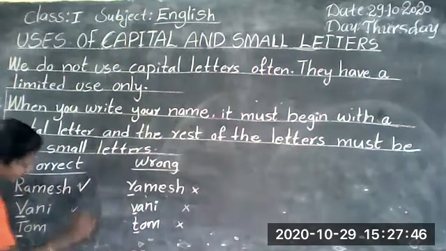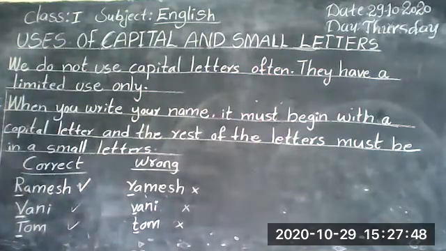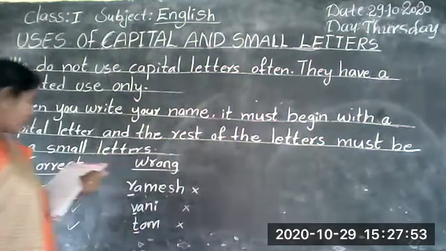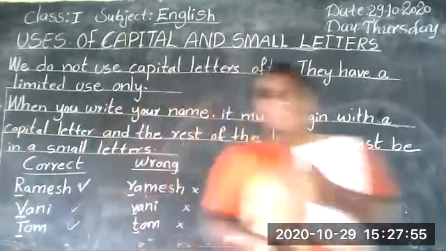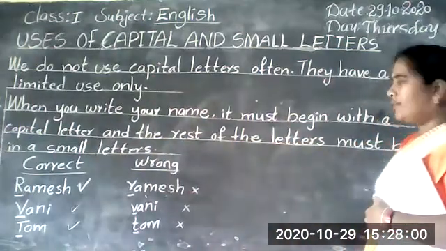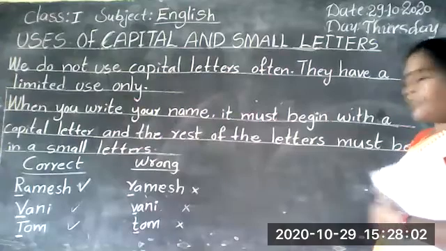This is correct. Okay, children? Okay. And Gopal. What is the spelling of Gopal?